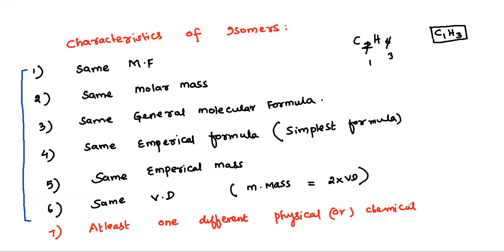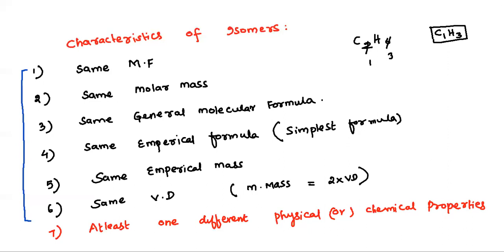There may be difference in terms of their boiling point, melting point, maybe solubility, or they may show different reactivity with respect to a particular reagent. All these things will tell you that both are different compounds but having same molecular formula, same molar mass, same general molecular formula, same empirical formula, same empirical mass, same VD, vapor density.